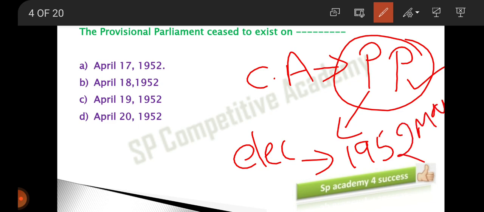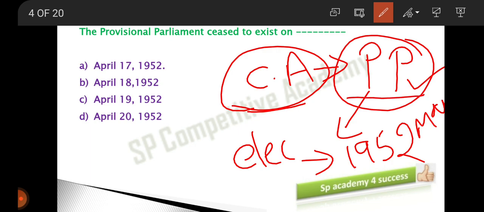Got it? So I repeat this once again. After getting independence, the Constituent Assembly was stopped. The same Constituent Assembly members continued as a provisional parliament, because we needed some time to conduct the elections. So till we conducted the elections, the Constituent Assembly members continued as provisional parliament members.